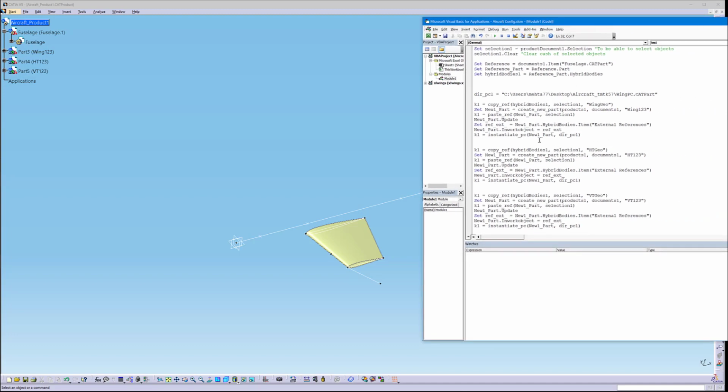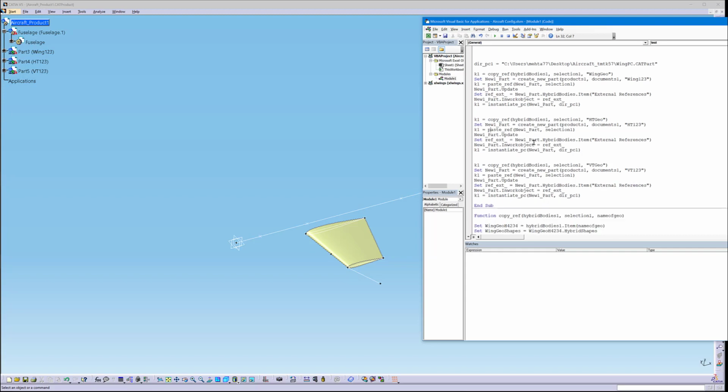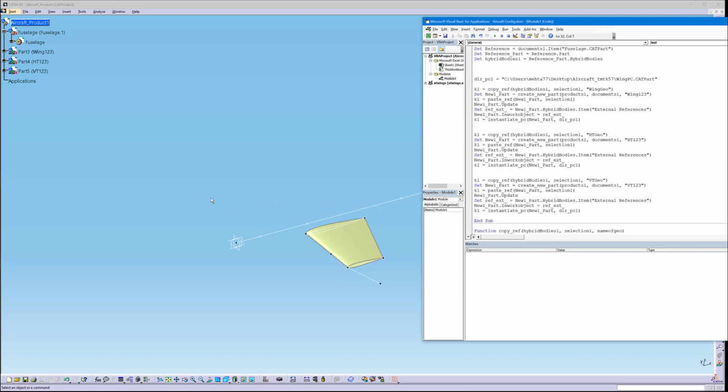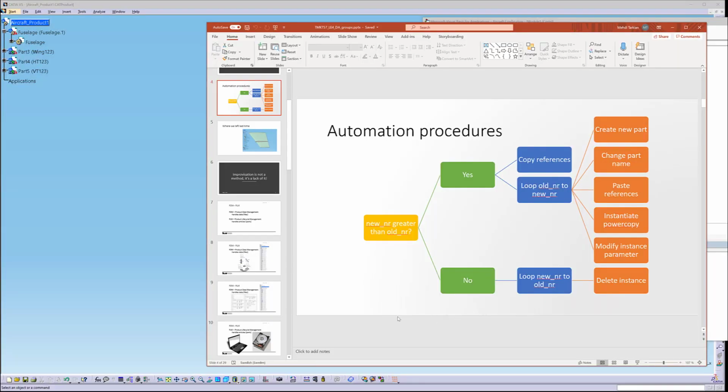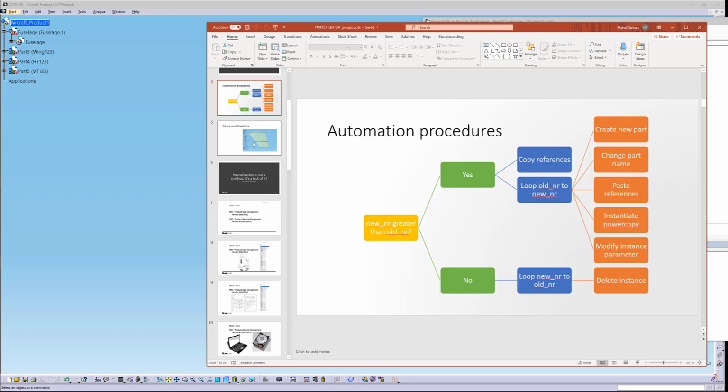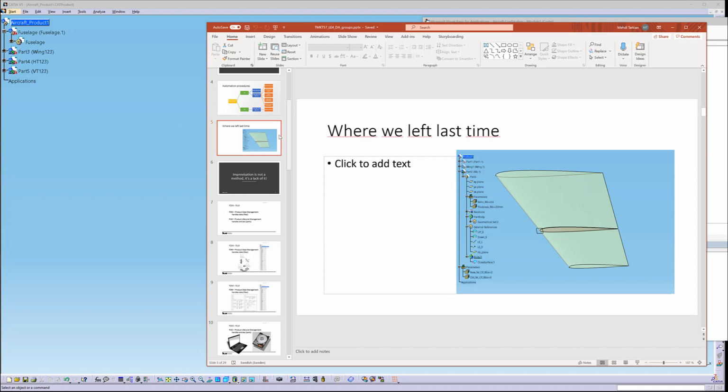All right, so basically what we've been able to do now is to create the different functions and then make the code much more lean. And the next step will be to actually start modeling the ribs, and then we're going to do the automation procedure for the ribs. So I'm going to reuse a lot of code in order to make this happen.